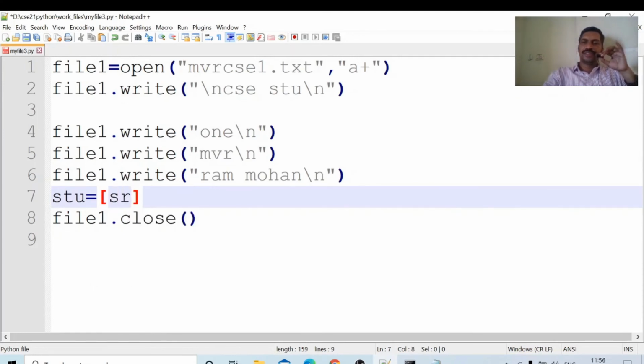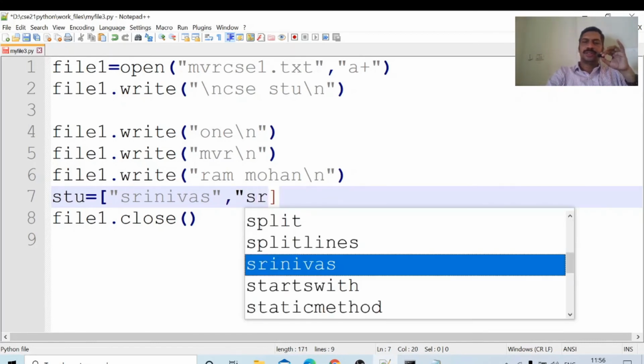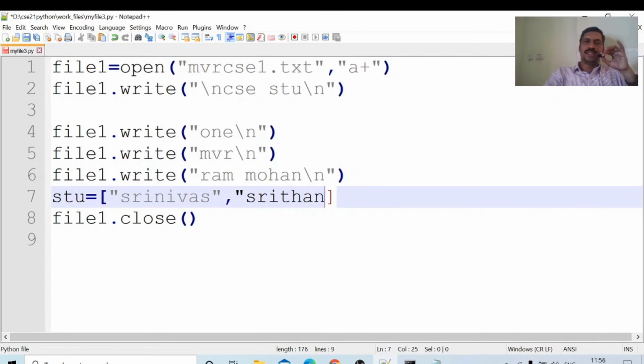I will write like this: Srinivas, comma, next item, Sritan Sai, next item, Sai Kritik, next item, last one, Shobha. Okay, 4 items are there. STU is a list which contains 4 items.